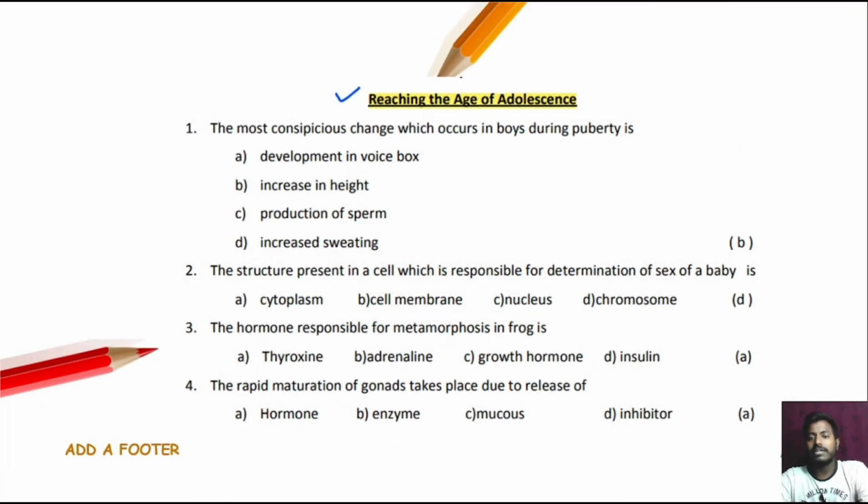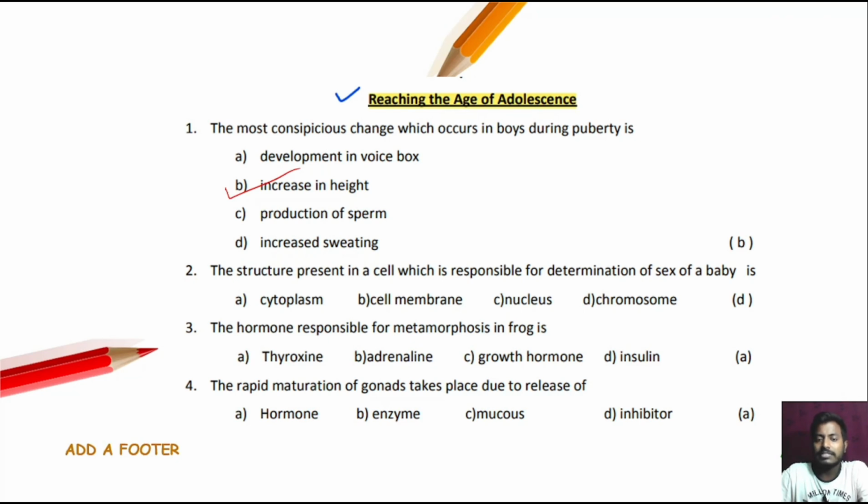Next question, next chapter, that is reaching the age of adolescence. The most conspicuous change which occurs in boys during puberty is dash. Is the height, the increase in height, because girls' cases are more increased than boys. So next question, question number 2.